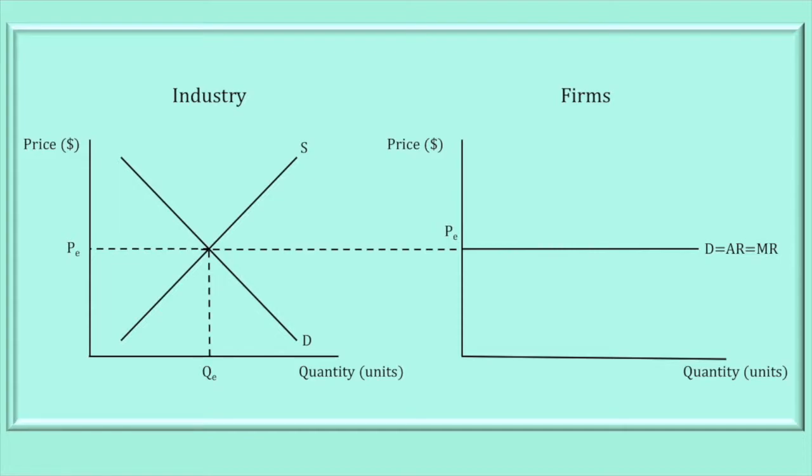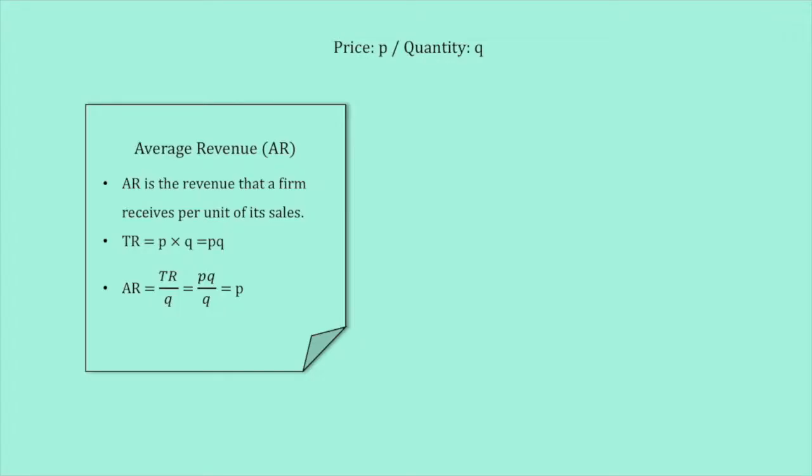Now, for perfect competition, price is equal to demand, as said before, and is also equal to average revenue and marginal revenue. This can be understood through simple mathematics. Let's say a firm produces at price P and produces and sells quantity of Q. Average revenue, or AR, is the revenue that a firm receives per unit of its sales.